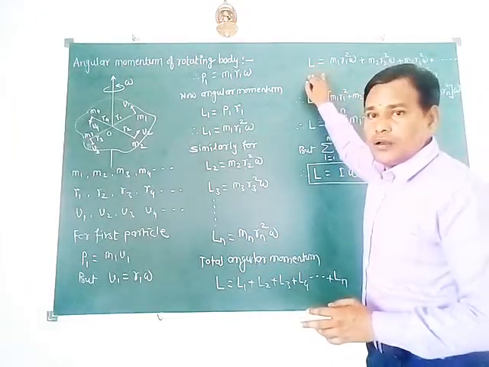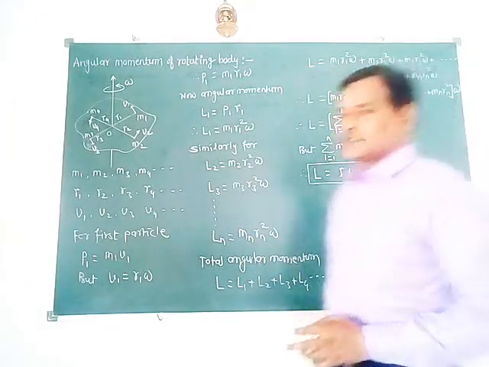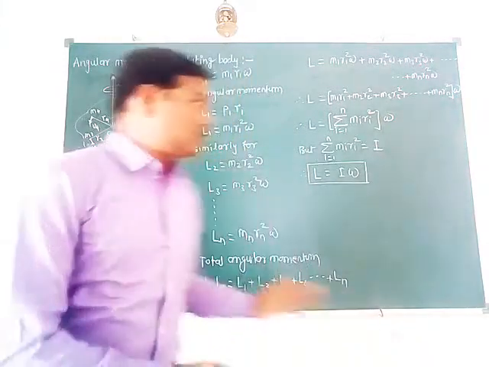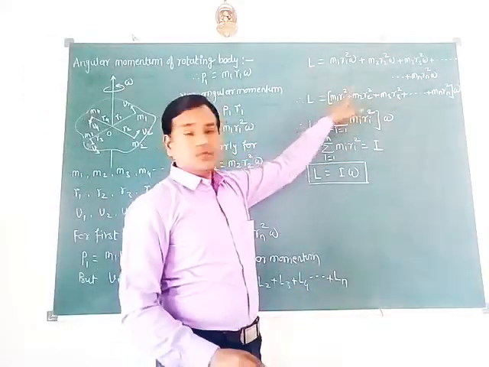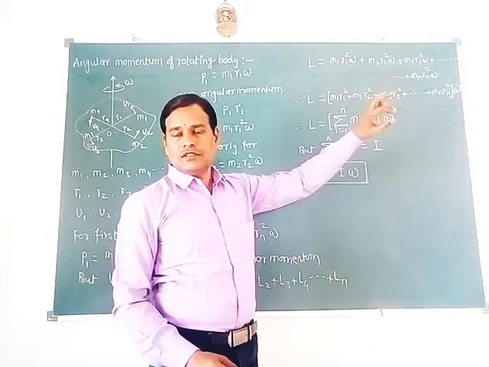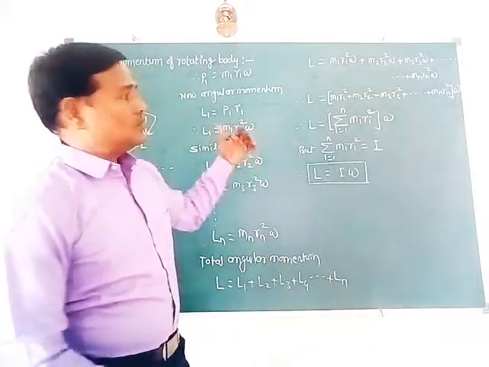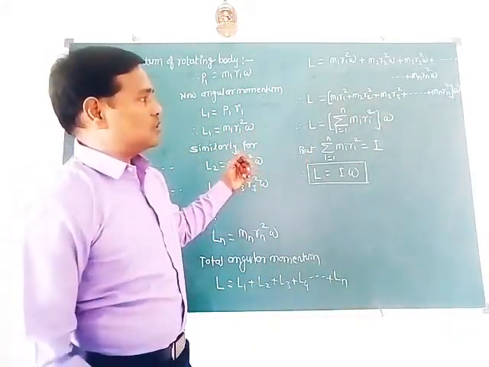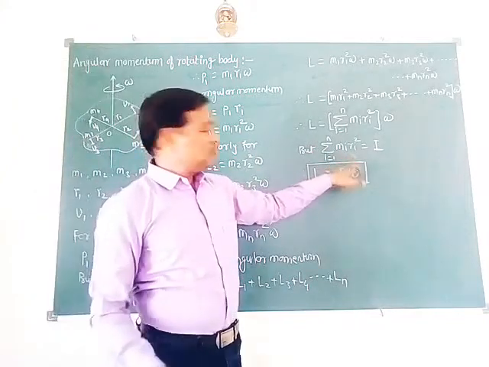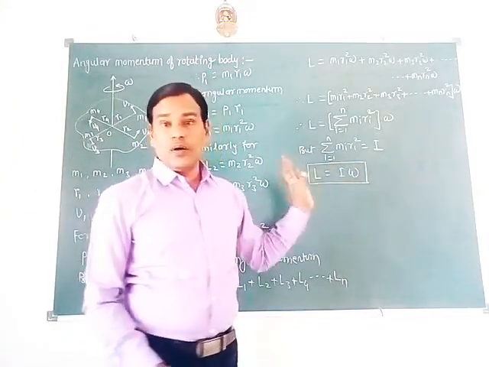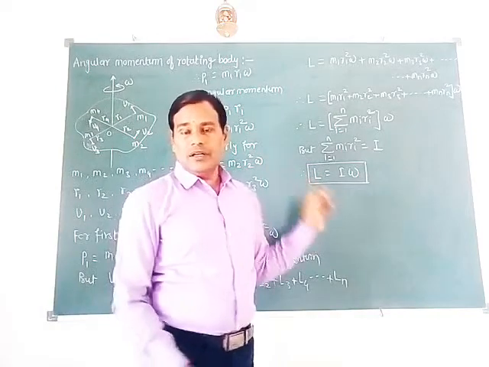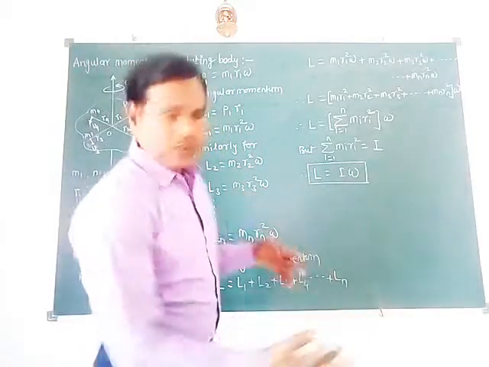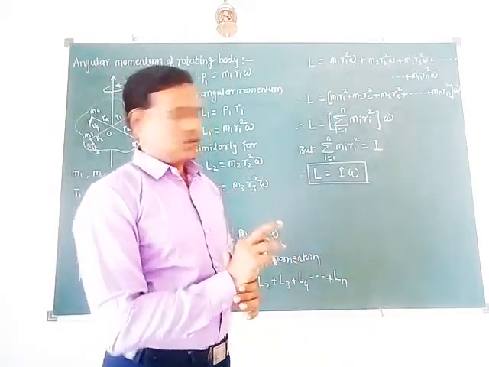So capital L is equal to summation of all these. Omega is taken common outside the bracket, inside the bracket the terms remain the sum of product of masses and square of distances between the axis of rotation and each mass. It is moment of inertia, so L equals I omega. So this can be written in terms of time period and frequency of revolution also.